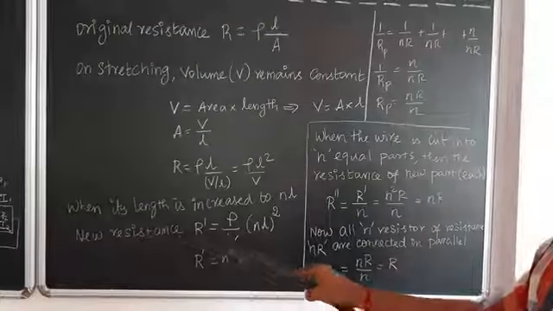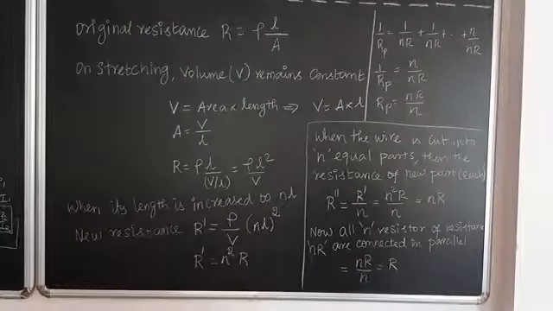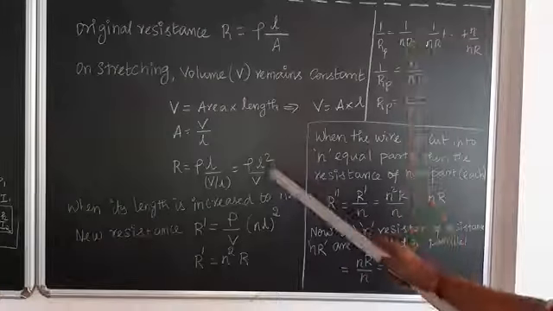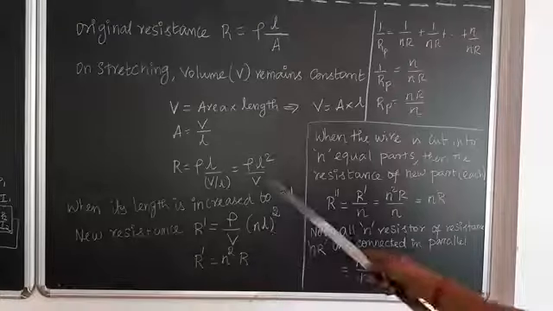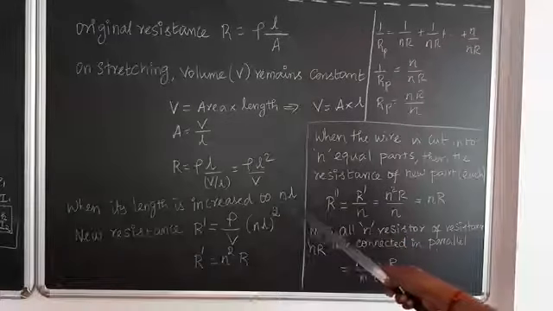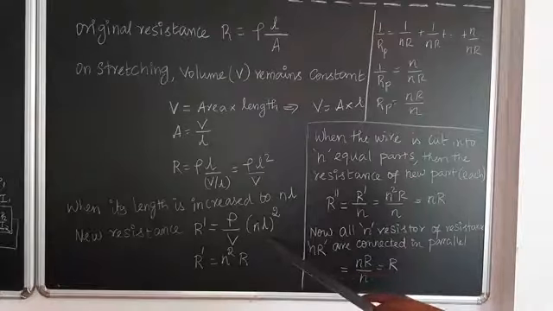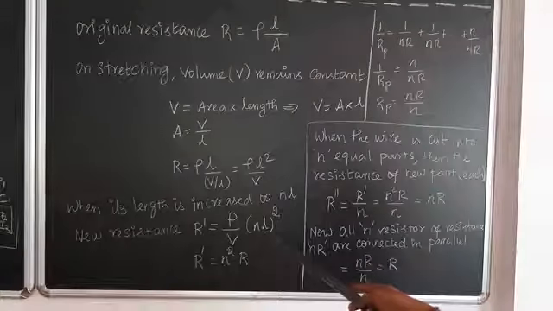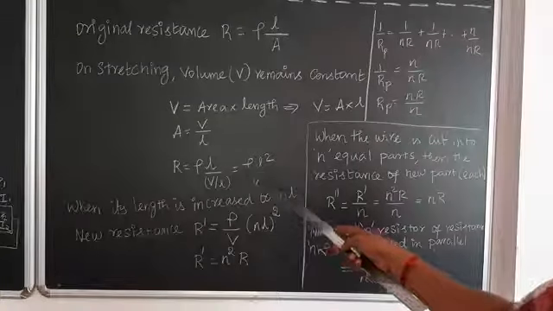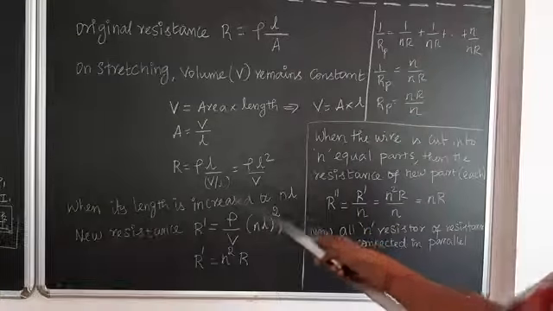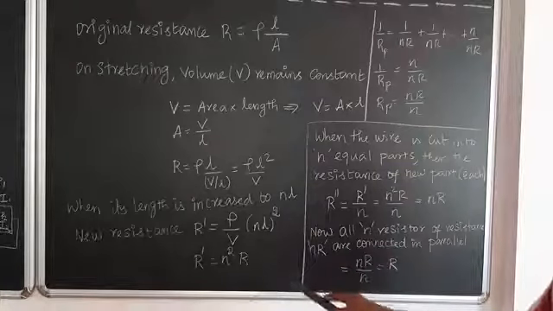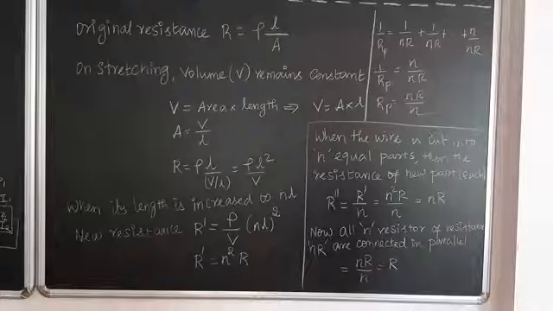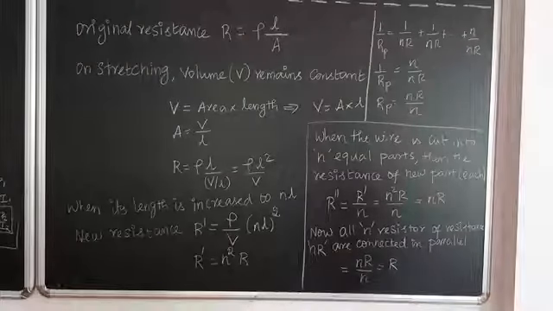The new resistance R dash is equal to rho by V, and instead of L square, I write n L to the whole square. So it is n square L square rho by V. What is rho L square by V? Yes, R. So the new resistance R dash is equal to n square into R.